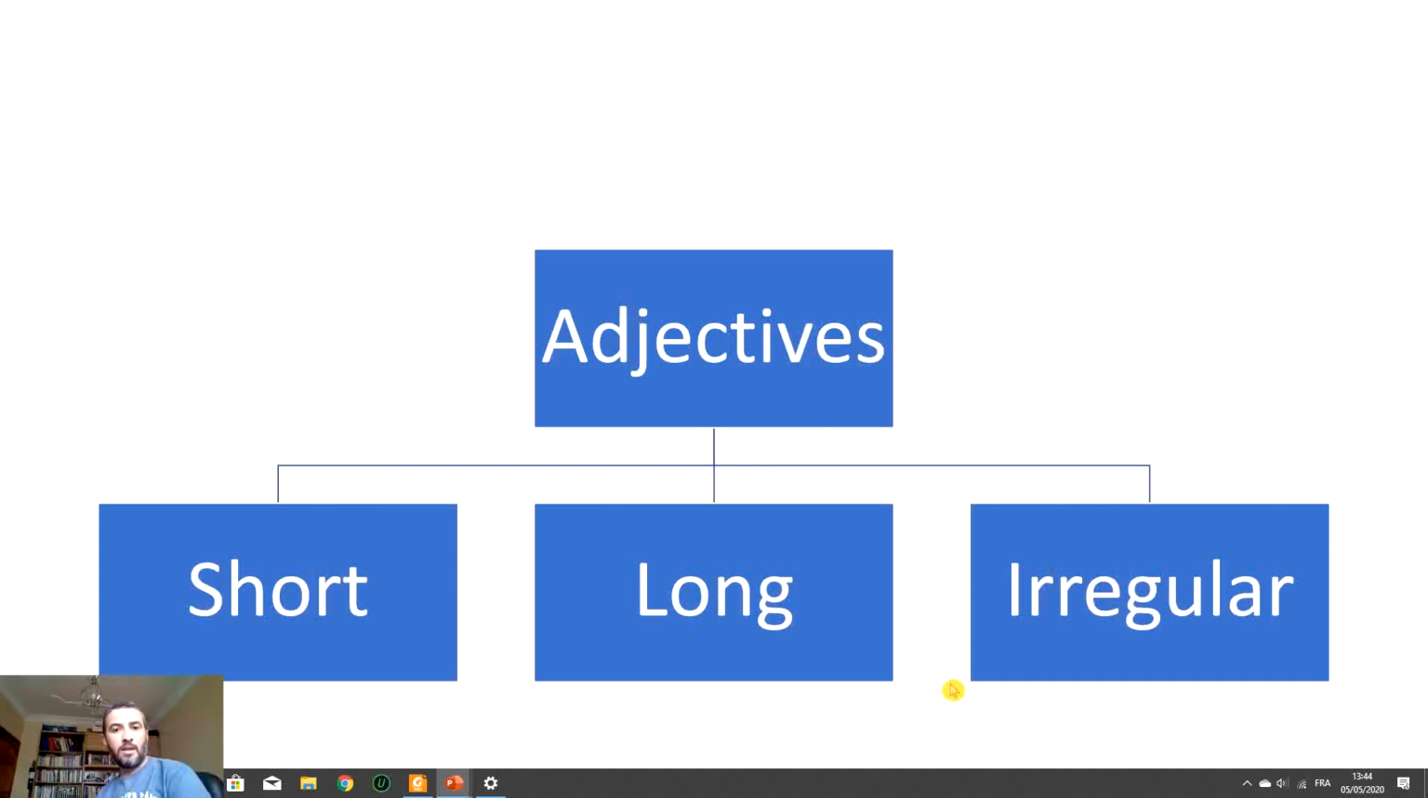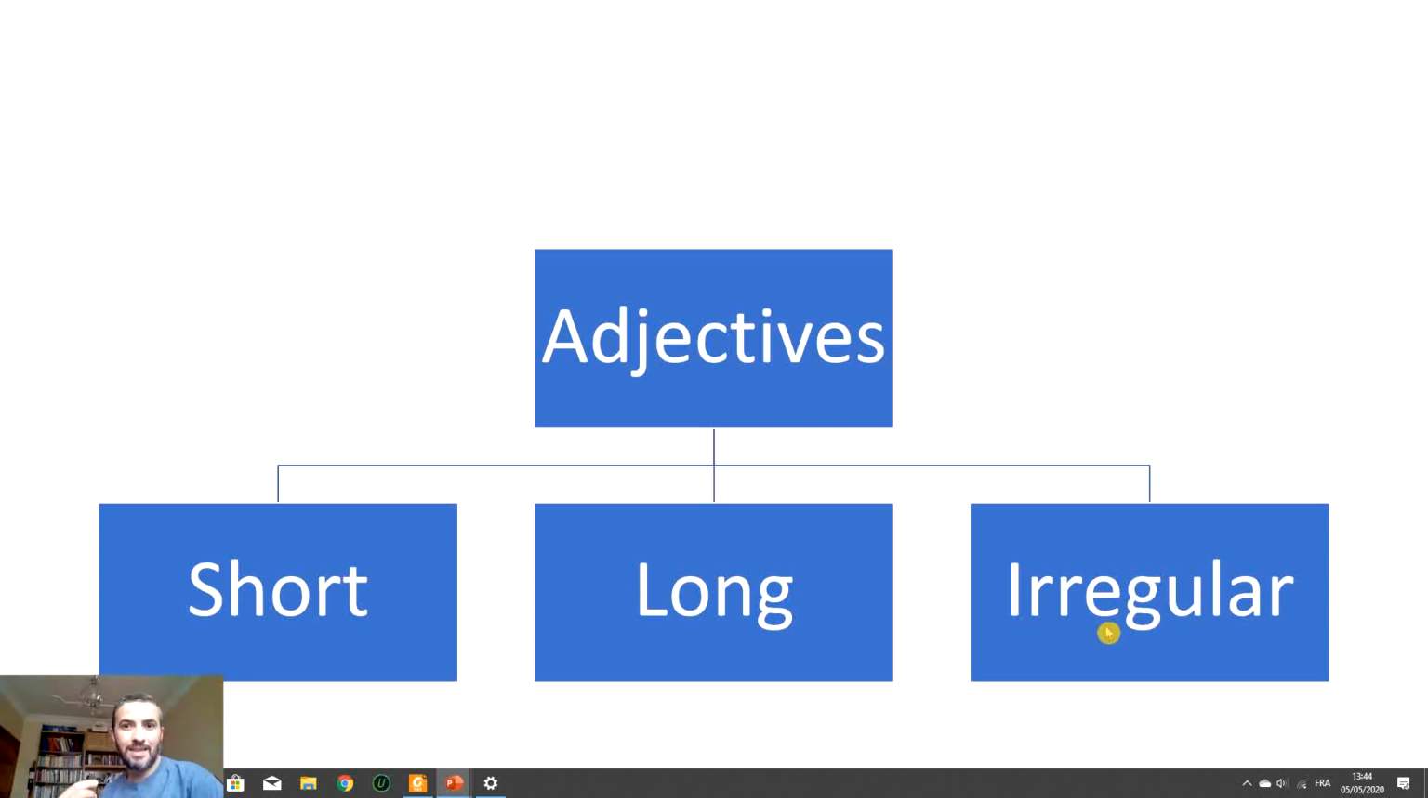All right, so let's move to something else. We talked before that we have three types of adjectives: short adjectives, long adjectives, and irregular adjectives. Irregular means we don't have a rule for them. So how do we know that an adjective is short or long? Do you remember?